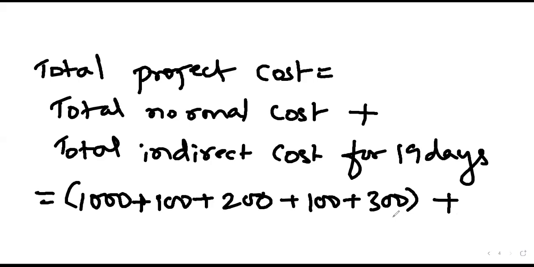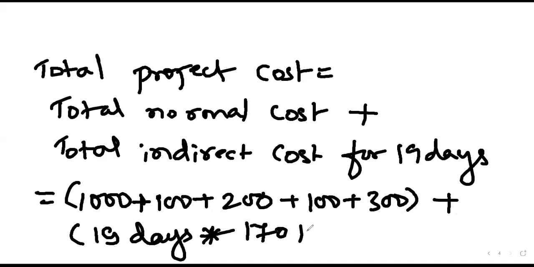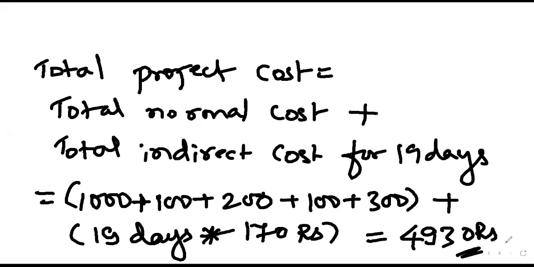Next, total indirect cost for 19 days: 170 into 19. The answer should be 4930, that is 1,700 plus 3,230.